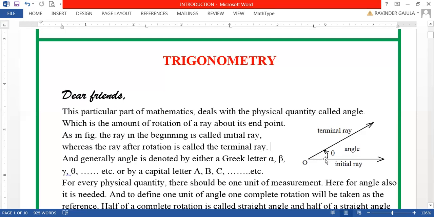And generally angles are denoted by Greek letters like alpha, beta, gamma, theta, etc., or by a capital letter like A, B, C, etc. Generally, an angle will be denoted by either a Greek letter or a capital letter. Okay, friends. So this particular amount of rotation is called an angle.